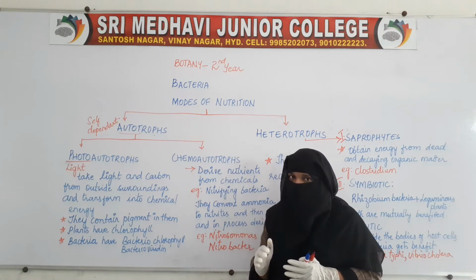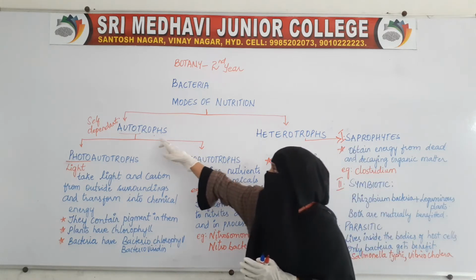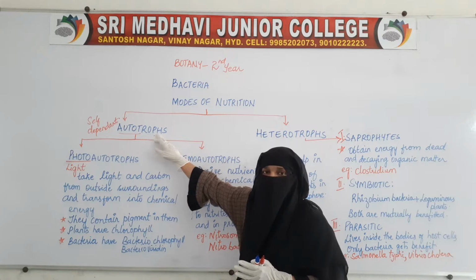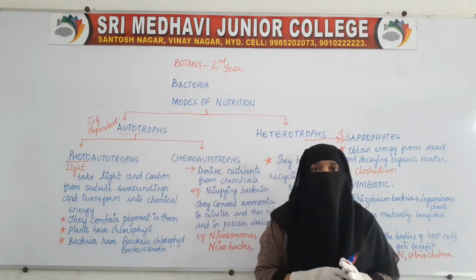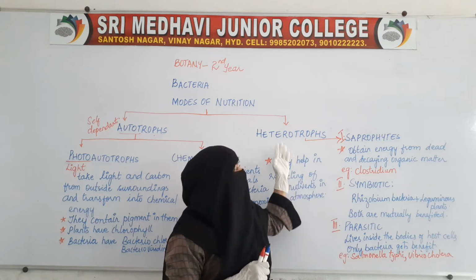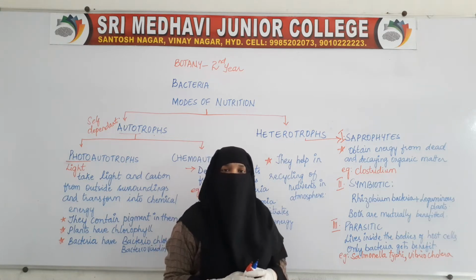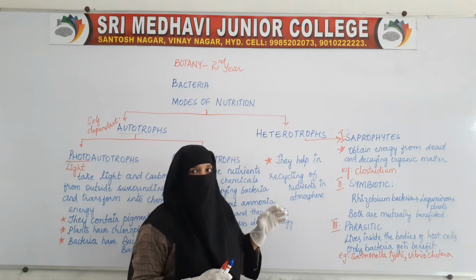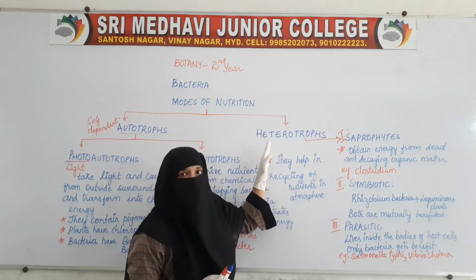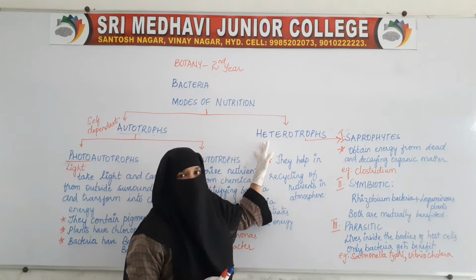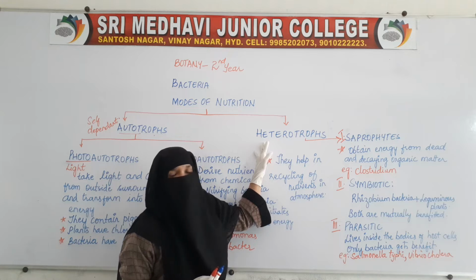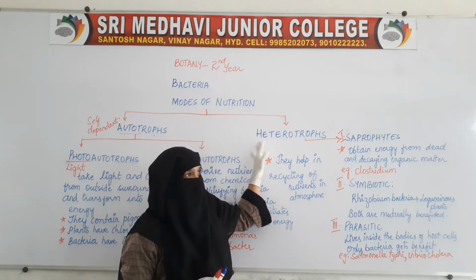Such bacteria are called autotrophs. And there are certain bacteria which cannot prepare their own food. They depend on other organisms for their energy. Such bacteria are called heterotrophic bacteria or heterotrophs.